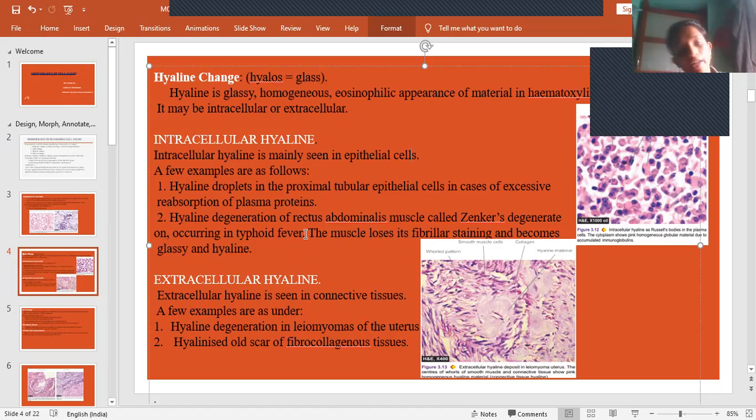Especially it occurs in case of typhoid fever. The muscle loses its fibrillar staining and becomes glassy and hyaline. So because of the loss of these fibril-like structures, it becomes glassy and hyaline.